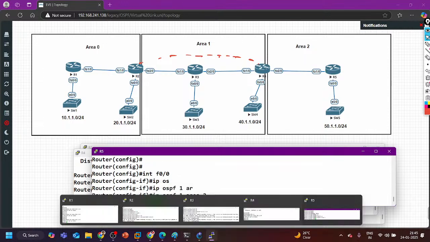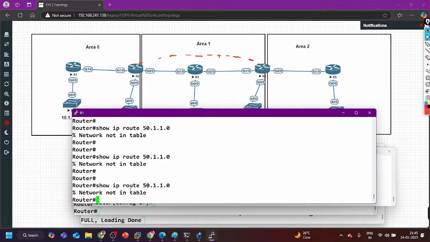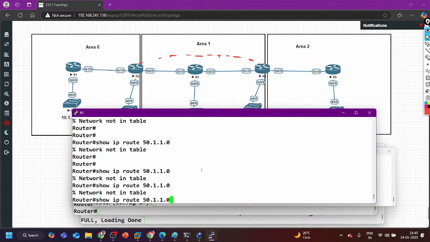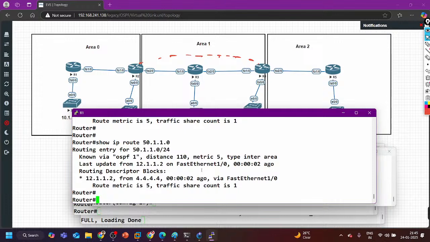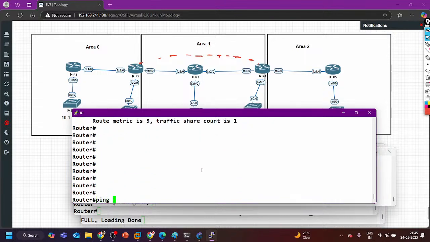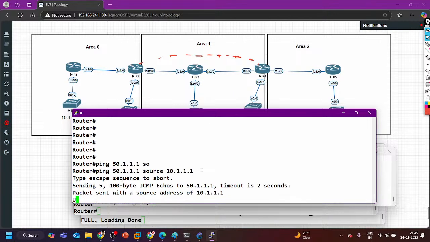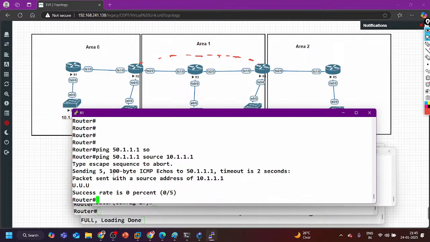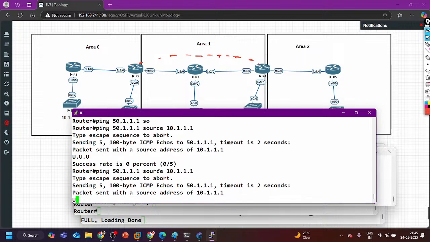Right, and then go to router 1 and run this command. Wait for some time. Now you can see the prefix is in the table. Ping 50.1.1.5 source 10.1.1.1. Ping should work. Why is ping not working?